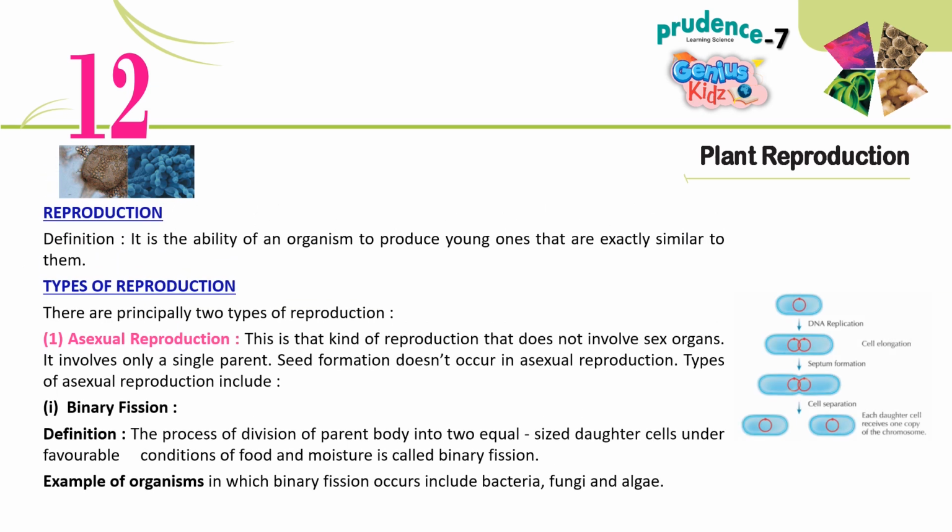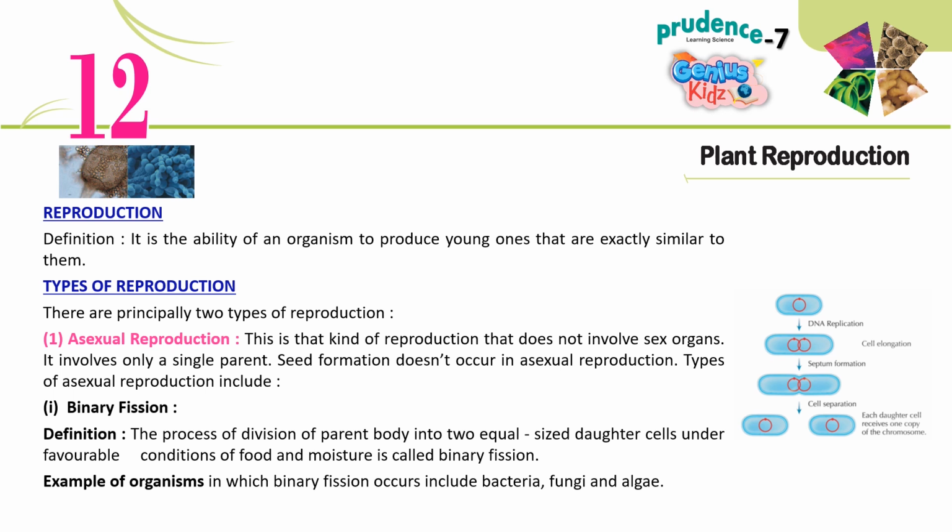Reproduction. Definition. It is the ability of an organism to produce young ones that are exactly similar to them. Types of reproduction. There are principally two types of reproduction. 1. Asexual reproduction. This is that kind of reproduction that does not involve sex organs. It involves only a single parent. Seed formation doesn't occur in asexual reproduction.